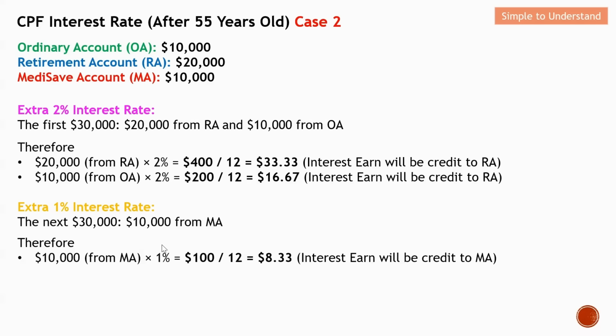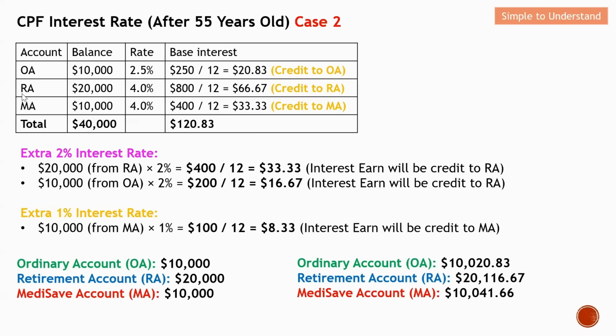So let me do a quick conclusion. This is the base interest which I showed to you earlier on, and then just now I showed how to compute the extra 2% and also the extra 1%. Let me do a quick summary based on this CPF member. Initially, he has this amount inside the respective accounts.